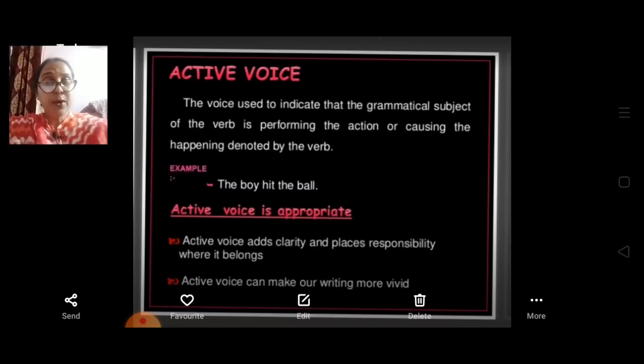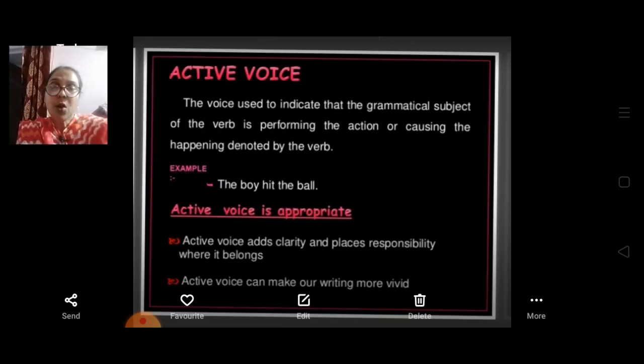If we are going to say Britney Spears sang a song, now Britney Spears is the subject over here, sang is a verb and song is an object over here. So Britney is a doer, sang is a verb or action, and a song is an object.